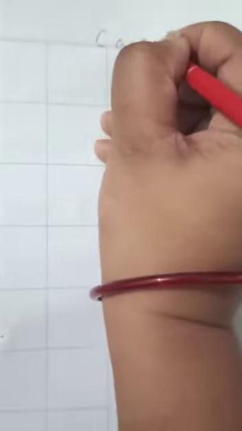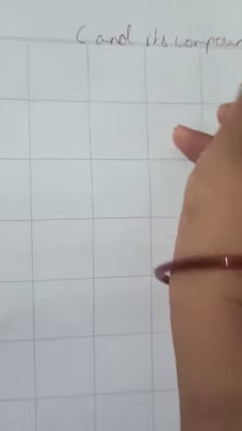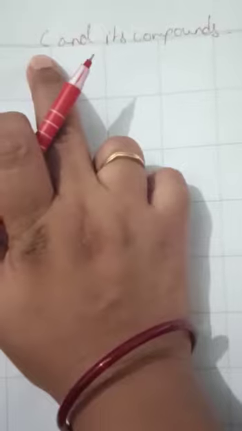So students, today we are starting a new chapter which is carbon and its compounds. Okay. So students, basically carbon is an element and the symbol for carbon is C. You know it very well.